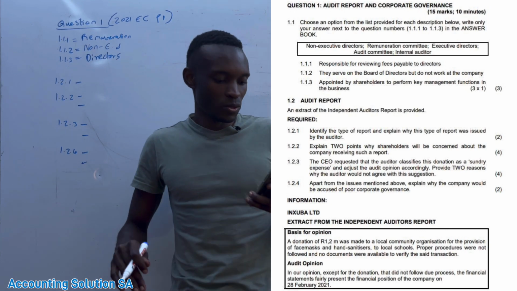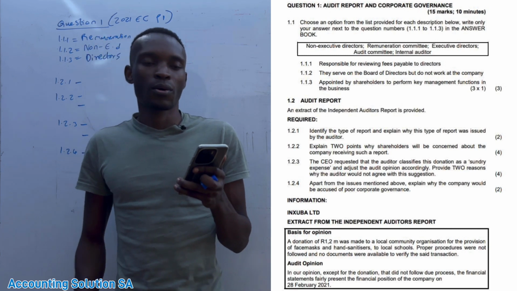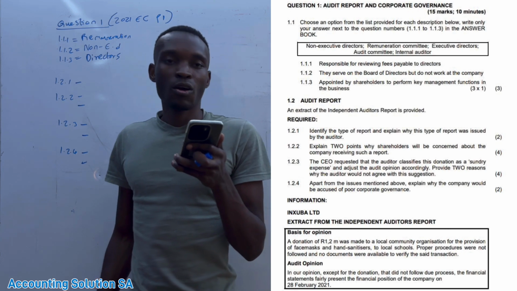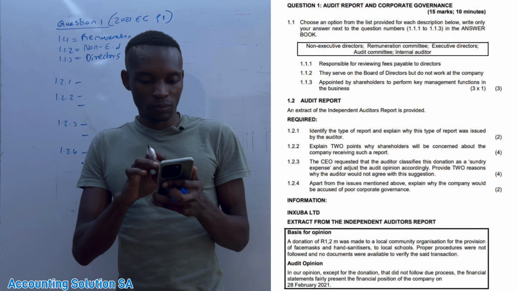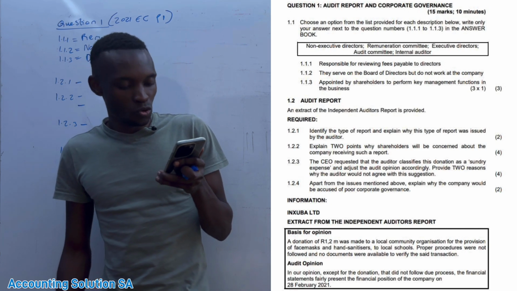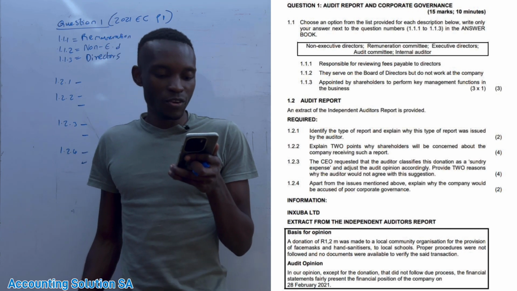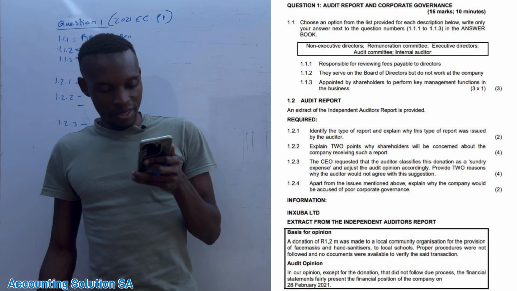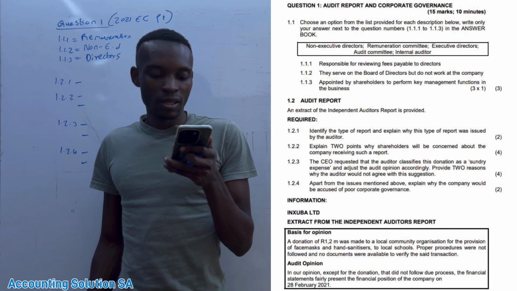So the major question now is the audit report. Okay, let's read the extract first, then we're going to read our question. Extract from independent audit report. Basis for opinion. Is an auditor now expressing what? Opinion. Okay, they said a donation of 1.2 million was made to a local community organization for provision of face masks and hand sanitizer to a local school. Okay, then proper procedures were not followed and no documents were available to verify the said transaction.